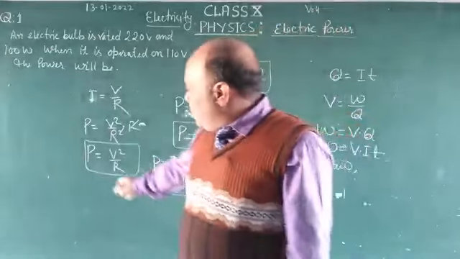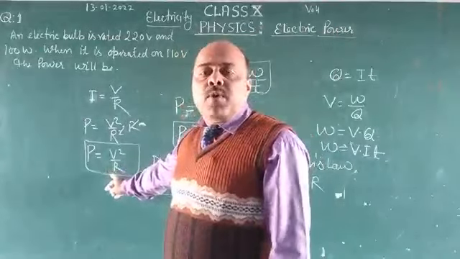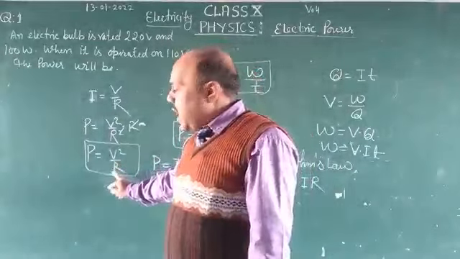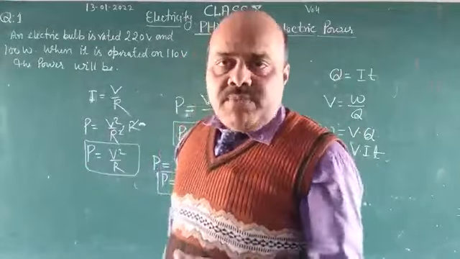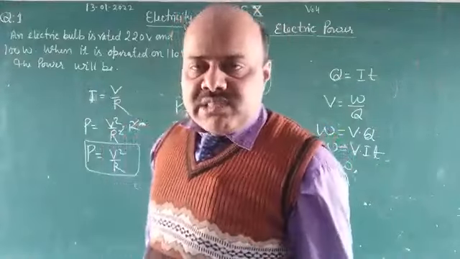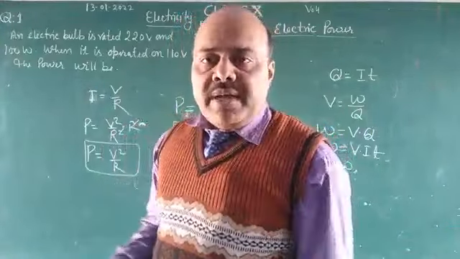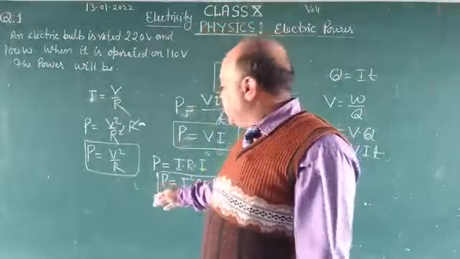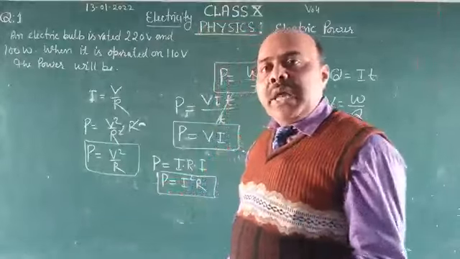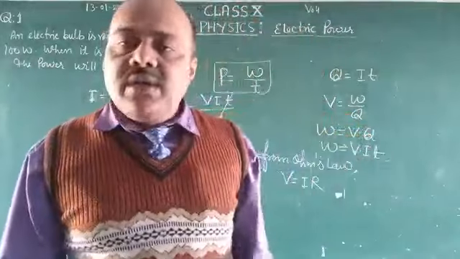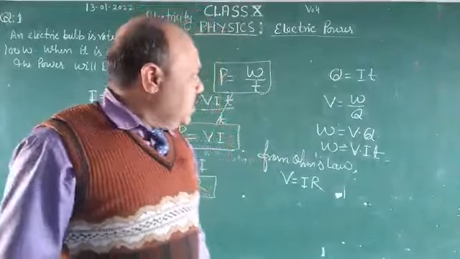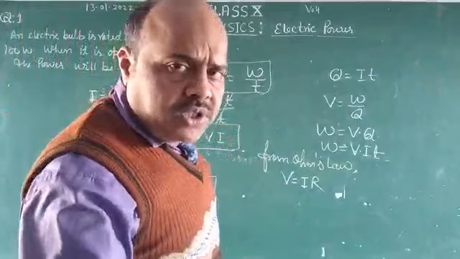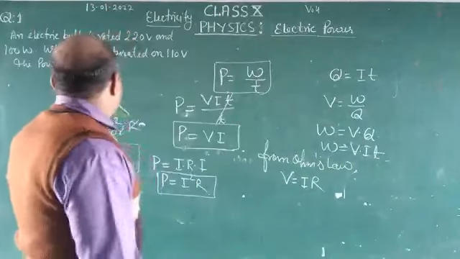Whenever you have to solve a numerical problem in which you need to find the resistance, you can write R is equal to V square upon P. If you are given the electric power and potential, you can determine the resistance. You can determine the current also, and you can determine the electric power if the current and resistance are given in the problem. Now you will see some problems based on electric power.